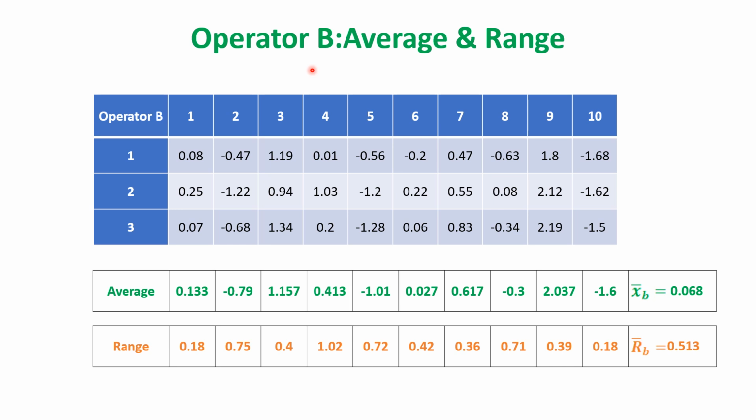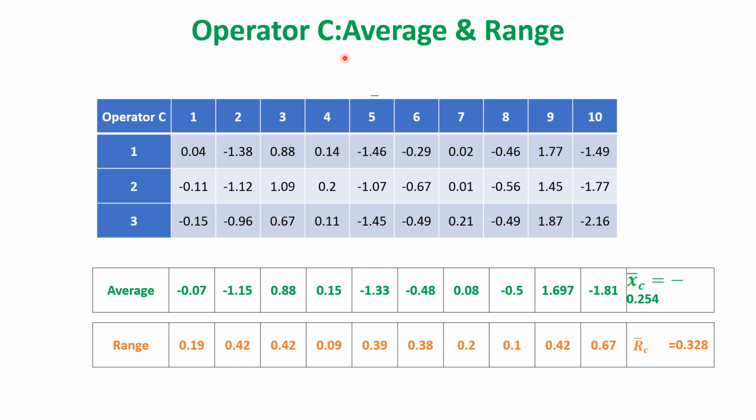Similarly, for the operator B readings, average and range can be calculated. Here for the first job, these readings are added and divided by 3, and you will get this average. Similarly for the second up to 10, and all these green readings are added together and divided by 10, that will be the average of average for the operator B. Same thing for the range. Minimum and maximum, you have to consider that difference, and all these differences are added together and divided by 10, that will be 0.513, that is the average range.